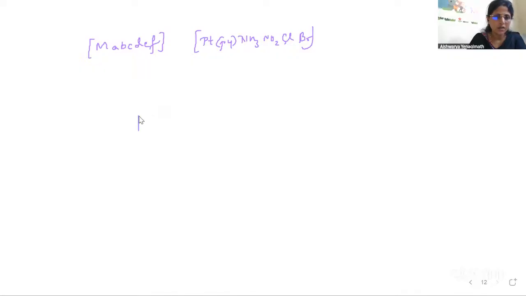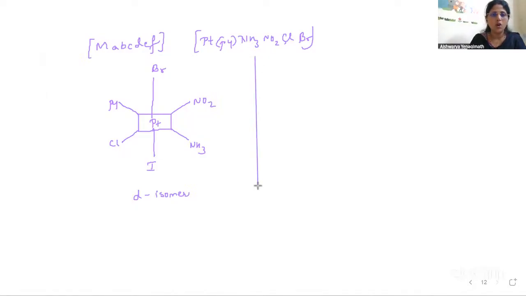So let me write the structure for it. Pt at the center. Here we have 6 ligands showing the octahedral geometry. I'm not drawing the geometry. So this is 1, 2, 3, 4, 5, 6 positions. I'll start it like this: Br, NO2, NH3, however you want, you can write because all 6 are different. It doesn't make much difference. Cl and Py. Okay. So let me say this is my D isomer which is rotating the plane polarized light to the right side. Fine. Now if I place a mirror here, what will be the mirror image?